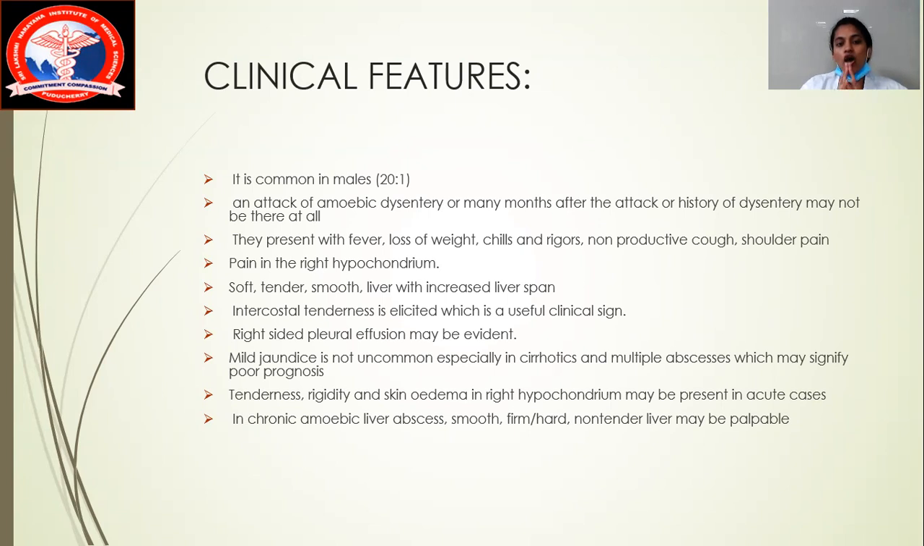Okay. So what happens on palpation? You can see there is a softness in the abdomen. There is a tenderness present in the right hypochondrium, and there is a smooth surface, and therefore sometimes you can see a palpation of an hepatomegaly. Okay, that is an increased liver. Okay, size of the liver is increased.